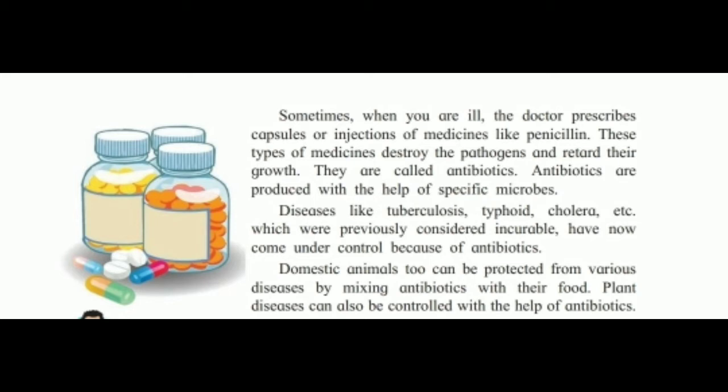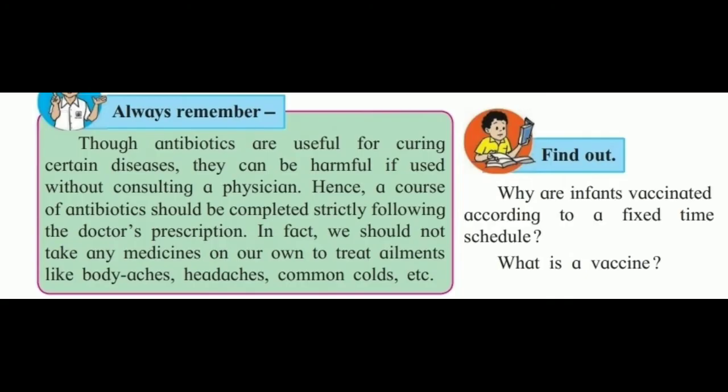Not only diseases of human beings, they are also useful to cure diseases of animals. Antibiotics are mixed with their food and given to the animals to cure their diseases, while plant diseases can also be controlled by antibiotics.